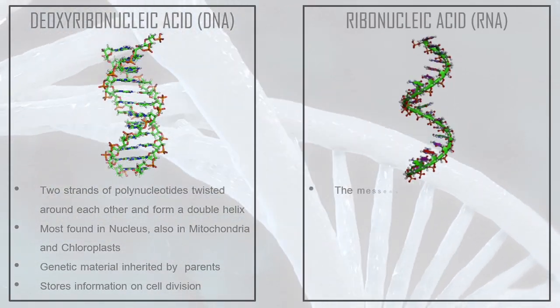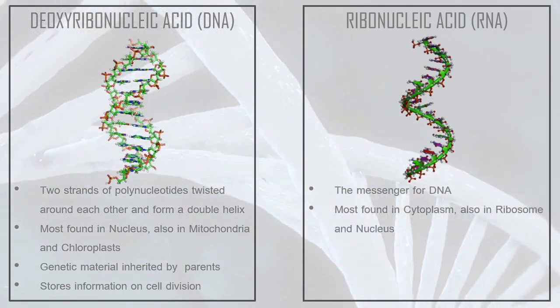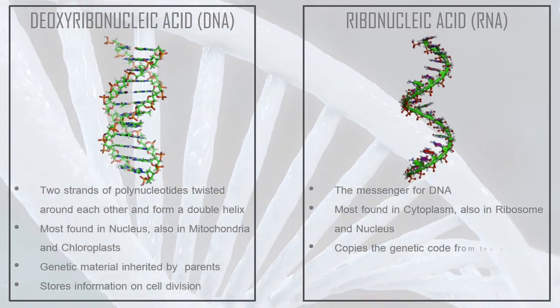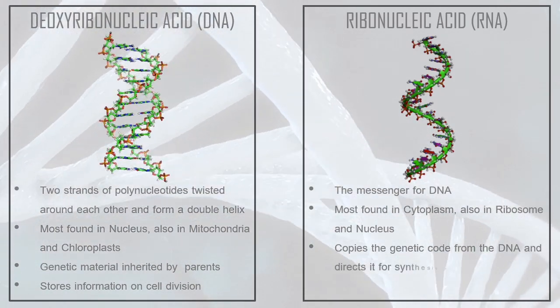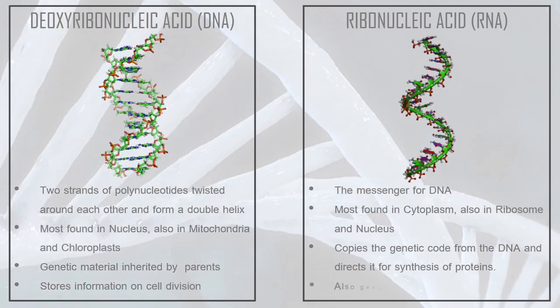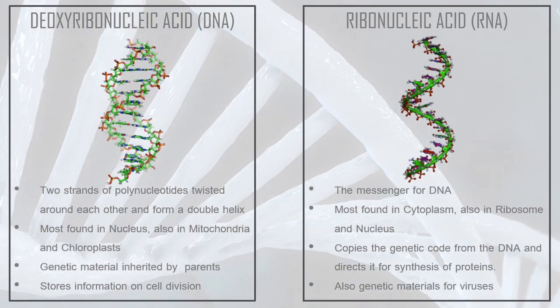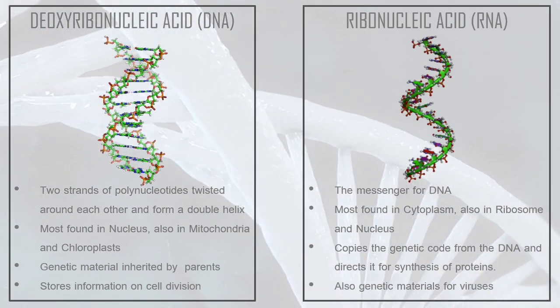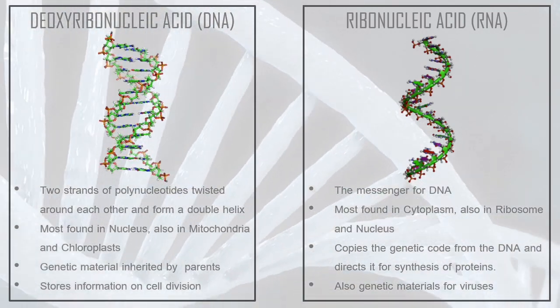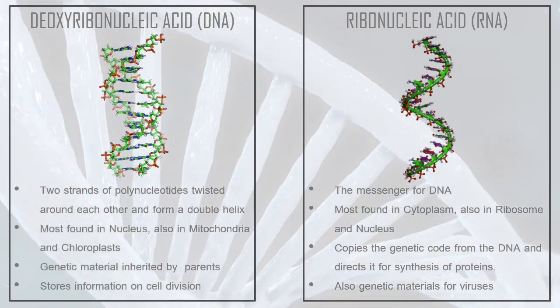RNA, on the other hand, is a messenger of the DNA found in the cytoplasm, ribosome, and nucleus. It copies the genetic code from the DNA and directs it for synthesis of proteins, like enzymes. RNA is also the genetic material for viruses that attack our body. All of these are very basic details of the chemical compounds. As you learn more, you will get to know their structures and how they function.